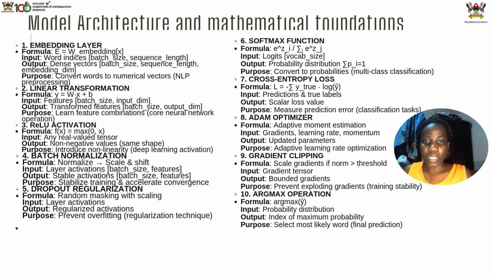It uses a mathematical equation. This equation makes sure that the model transforms words like matoke, beans, or posho into vectors that capture the meaning behind the words and even the context of those words. From the embedding layer, we move to the linear transformation.